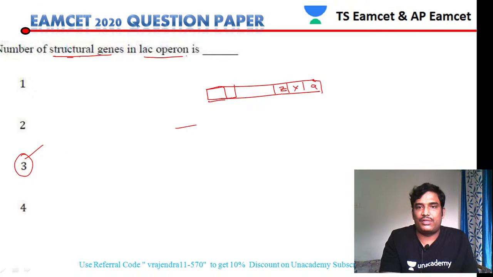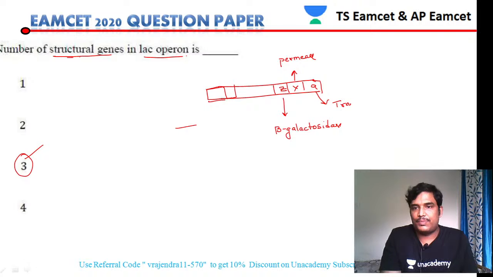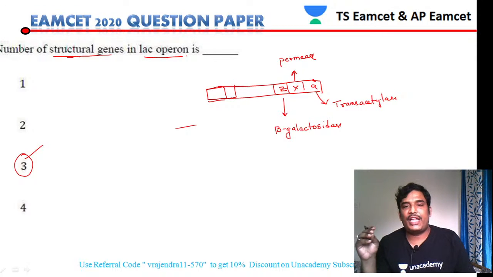Z codes for the enzyme called beta galactosidase. Y codes for the enzyme permease, and A codes for the enzyme transacetylase. So the 3 structural genes code for 3 different types of enzymes.